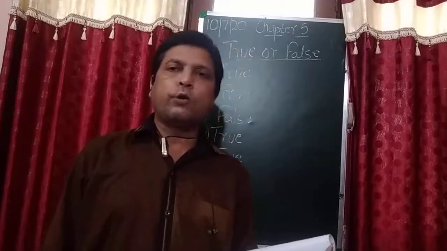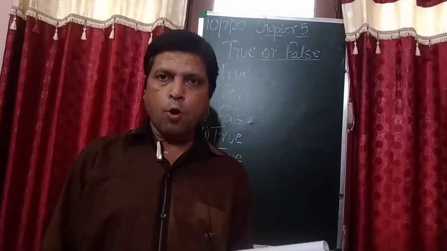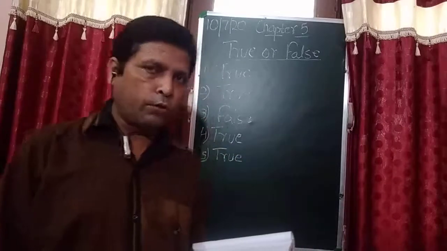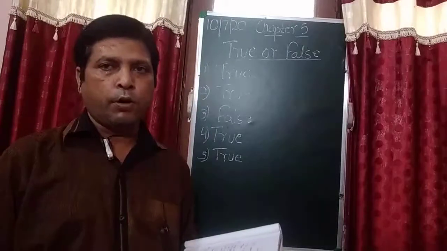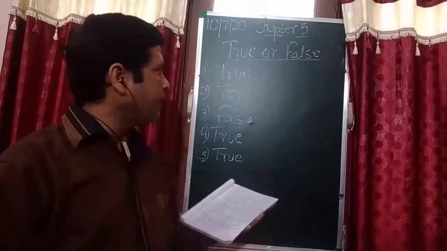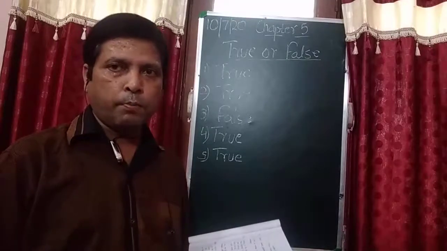Okay, note down the question from the book. You all have the book at home, so please note down this question from the book, and I will write the answer on the board. When I write the answer, you can copy it from the board.